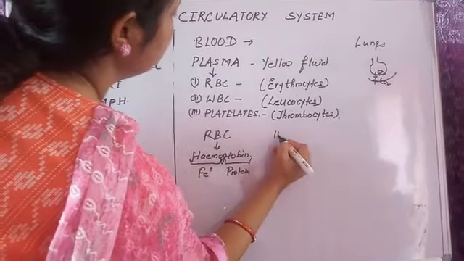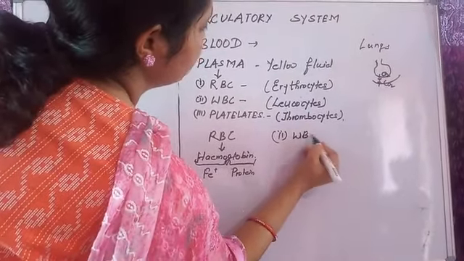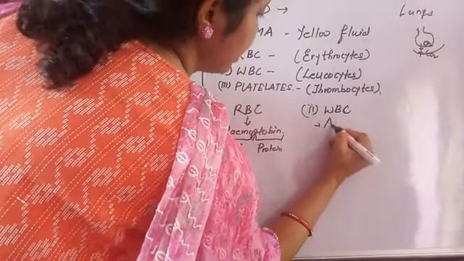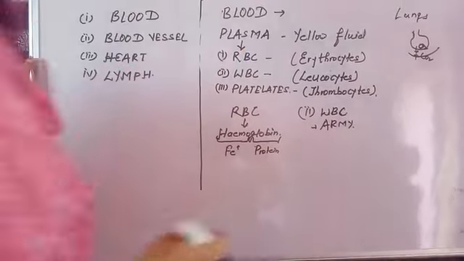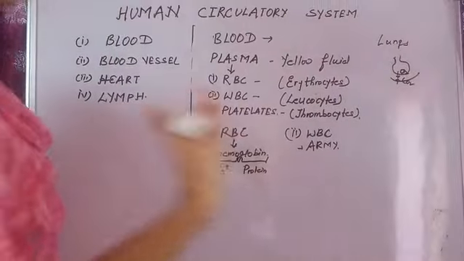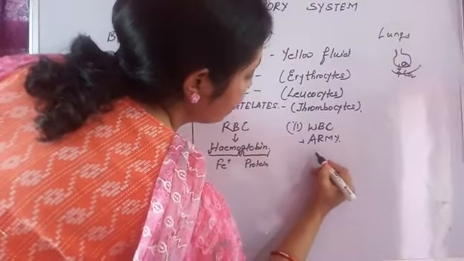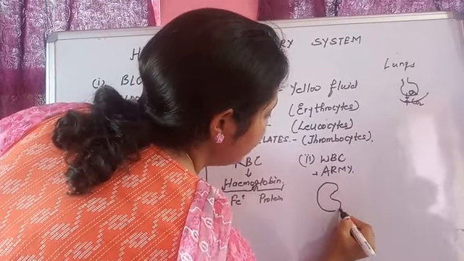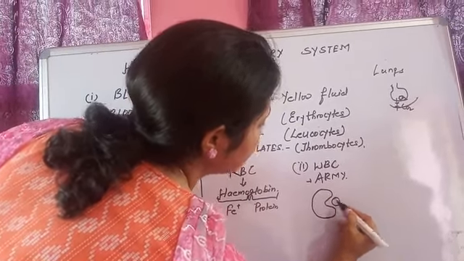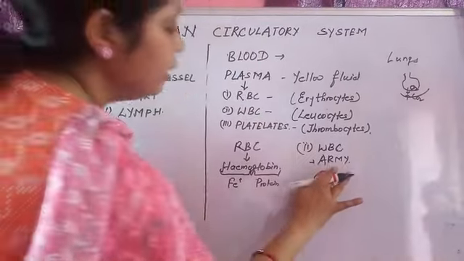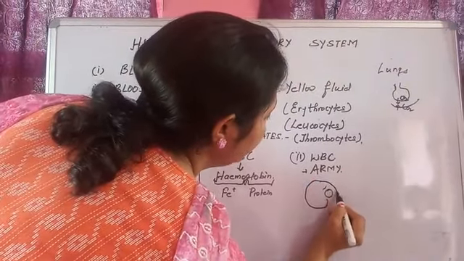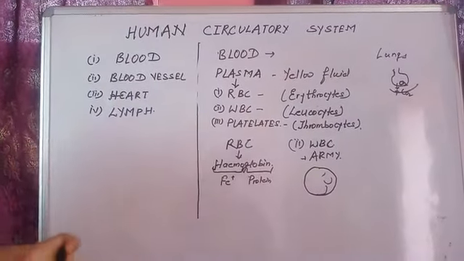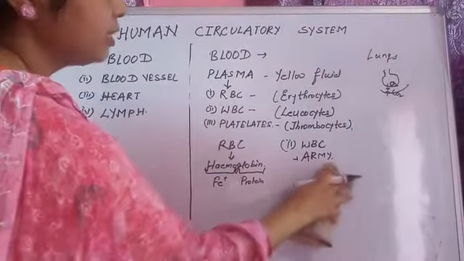Second one is WBC. WBC means white blood corpuscle. It actually works as the army of our body. Why? It protects our body from foreign particles. It is phagocytic in nature. Like if it sees any foreign particle, any microorganism which is injurious for us, it engulfs it and protects us from diseases. So we can say that it works as an army.